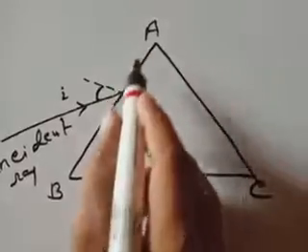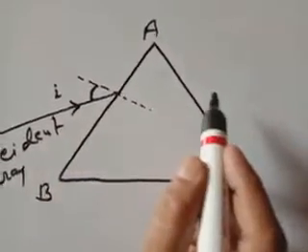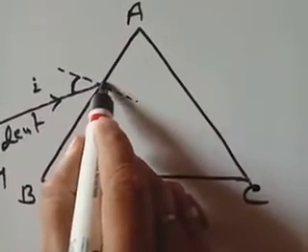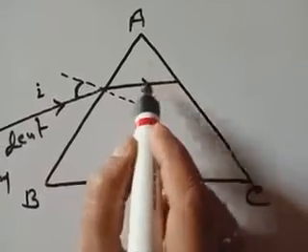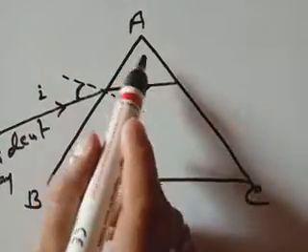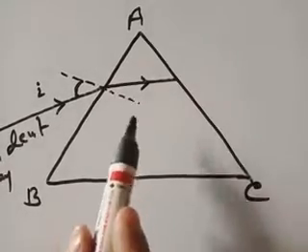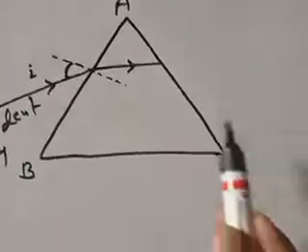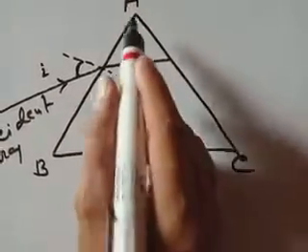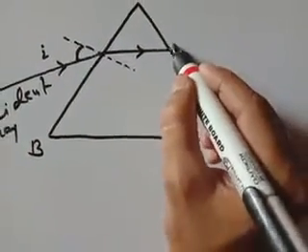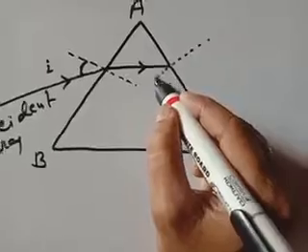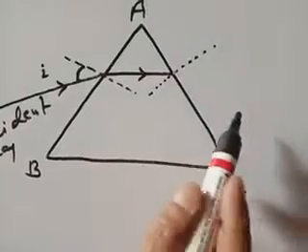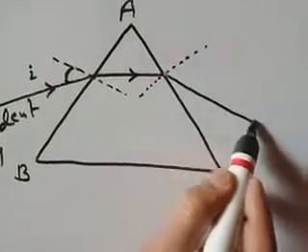Now what happens: from the rarer medium, when it goes to the denser medium, instead of going in a straight line, it moves towards the normal. So it moves towards the normal, meaning in this position it will be moved. Again, from the denser medium, that means the glass the prism is made of, when finally it goes to the rarer medium, it moves away from the normal. So first of all, let us draw a normal. Again this is the normal, which is perpendicular to the surface. Instead of going in a straight line, when it goes from the denser to the rarer medium, it moves away from the normal.